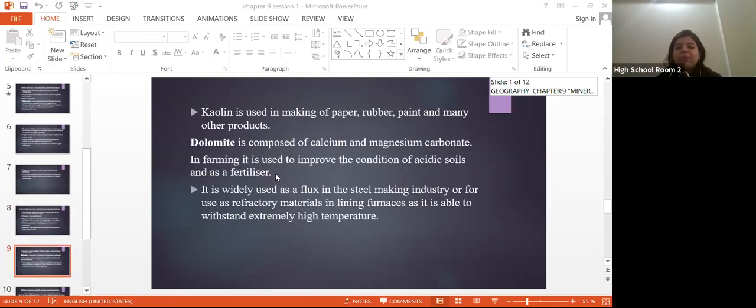Okay, dolomite is a combination of calcium and magnesium carbonate, and it is used in farming, especially as a fertilizer or to protect from pests.